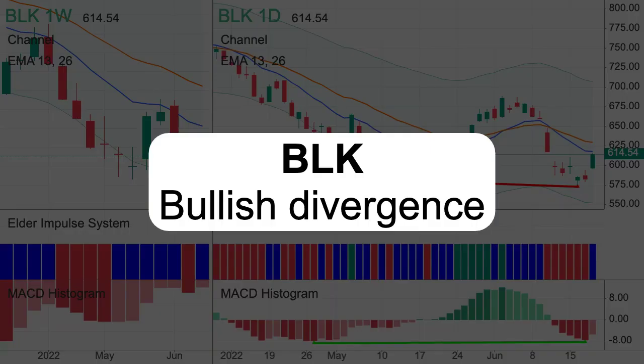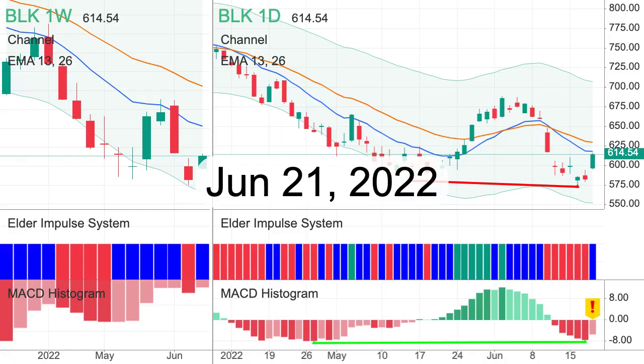Let's consider the stock of BlackRock Inc. On June 21, 2022, a bull divergence formed in a downtrend. This is a strong buy signal. There is a first light bar on the histogram. Are you ready to submit a buy order?